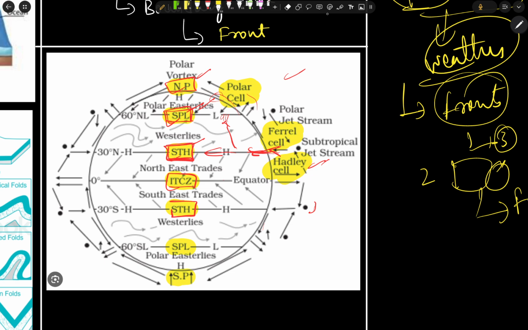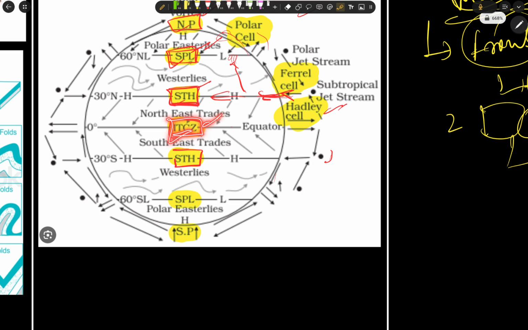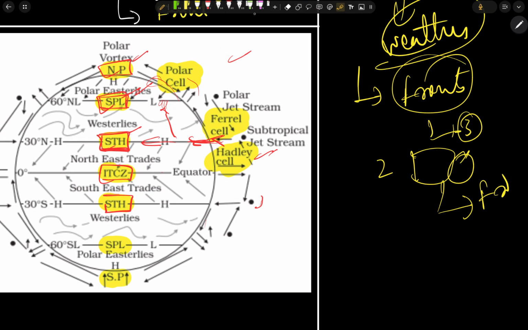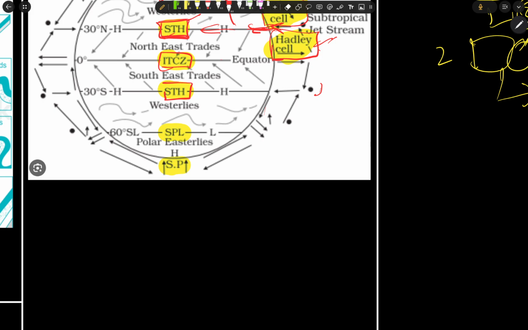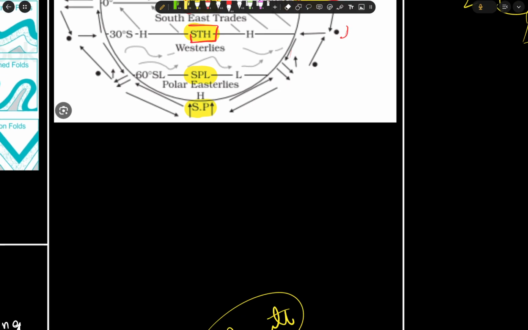Next we have this diagram, which is very important because here we can see the ITCZ. This is the intertropical convergence zone, where the northeast trade winds and the southeast trade winds meet. Basically, where I got it wrong, or didn't answer the question, was here: the polar cell, Ferrel cell and Hadley cell. We need to remember that. First of all, I'll try to explain the situation here. If you can't understand in this video, let's try in some other video.